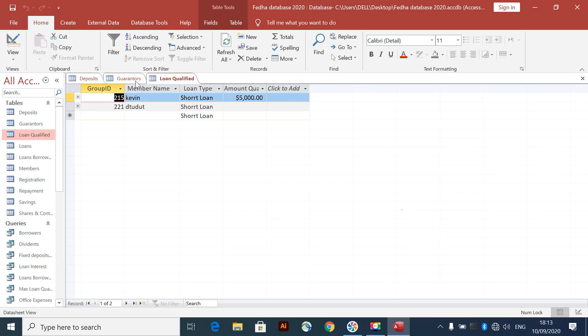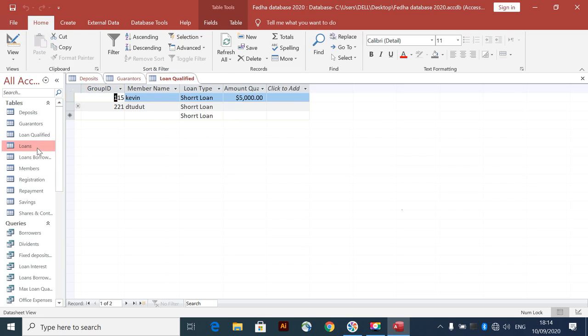The next is the loan qualified. For you to be given a loan in this Fedha group system, you must first of all be a member. Then you have deposited something, payment across your savings, all that, for you to qualify for a loan. So as you can see here, there are two members who are eligible for a loan.